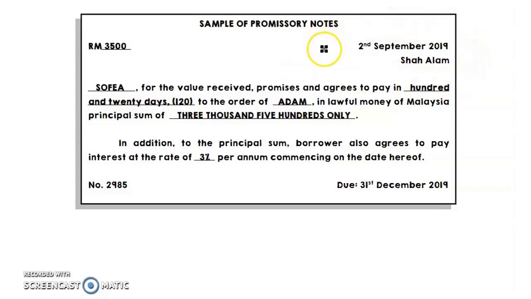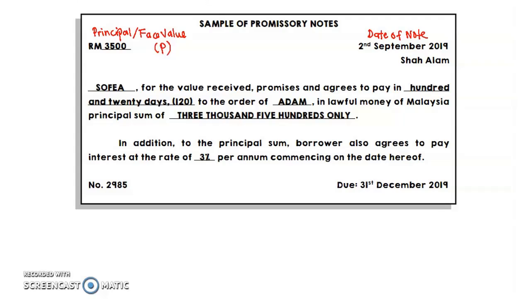This note was made or signed on 2nd September 2019, so 2nd September 2019 here we call the date of note. The 3,500 just now, we call the principal, or also face value. So face value is value P.